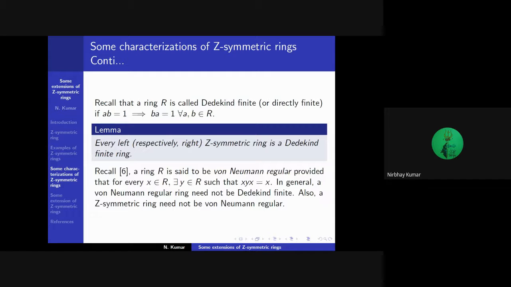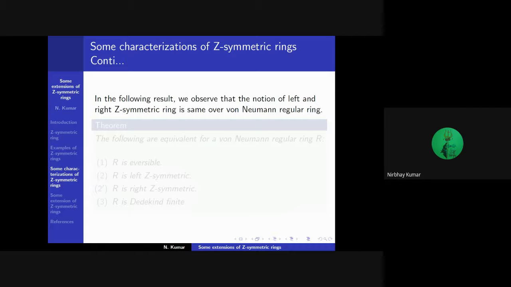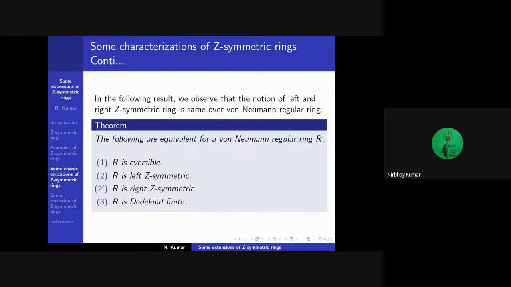Recall that a ring R is called von Neumann regular if for any x belonging to R, there exists y belonging to R such that x is equal to xyx. In general, a von Neumann regular ring need not be Dedekind finite, and a Z-symmetric ring need not be von Neumann regular. In the following result, we observe that the notion of left and right Z-symmetric ring is the same over a von Neumann regular ring. We show that a von Neumann regular ring R is reversible if and only if it is left Z-symmetric, if and only if it is right Z-symmetric, if and only if it is a Dedekind finite ring.